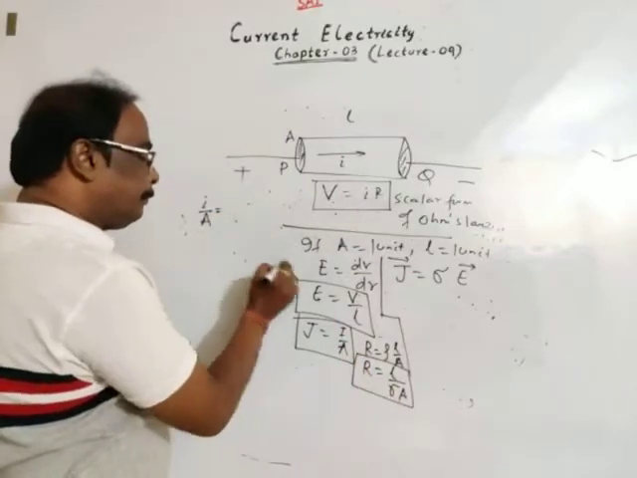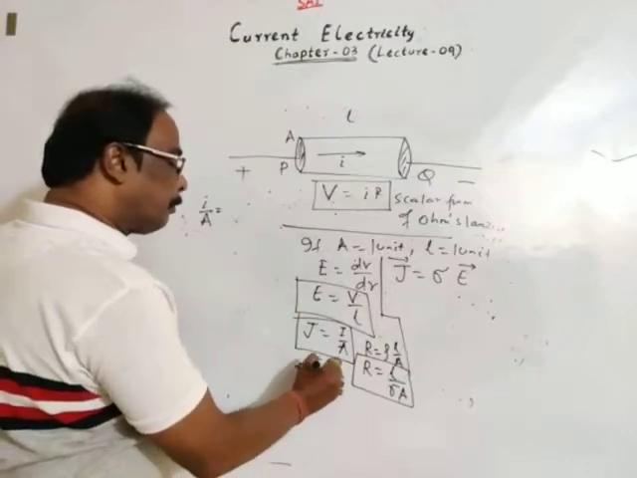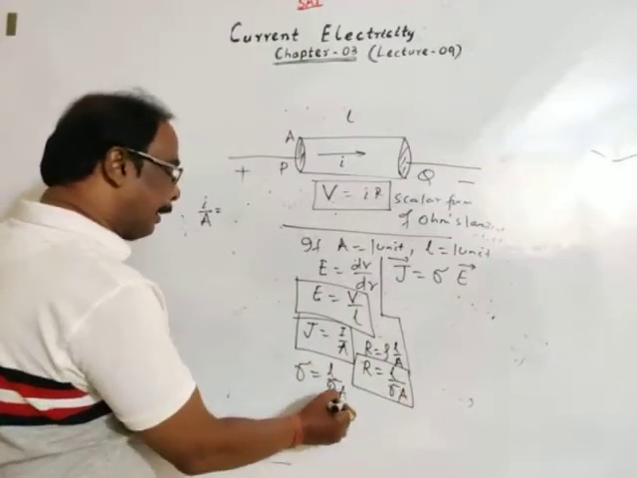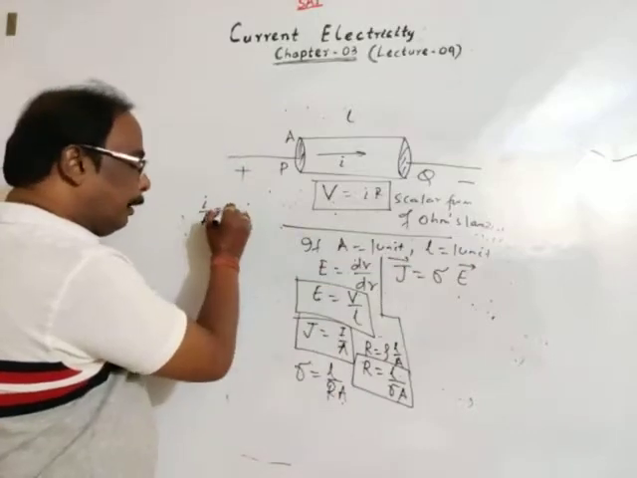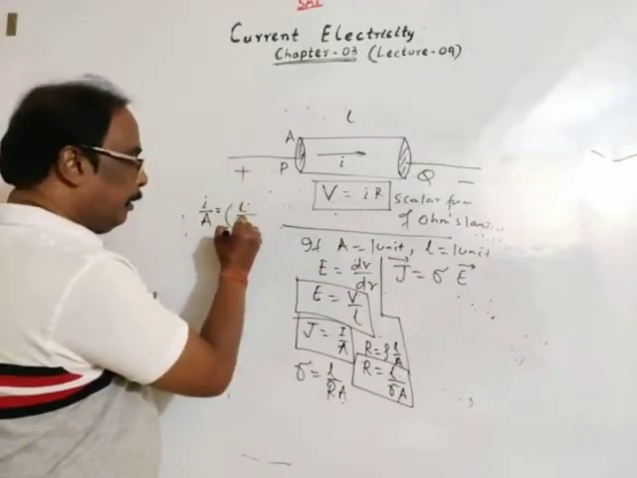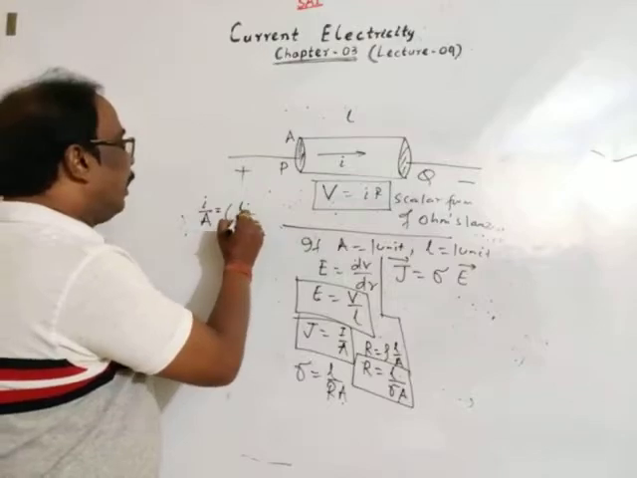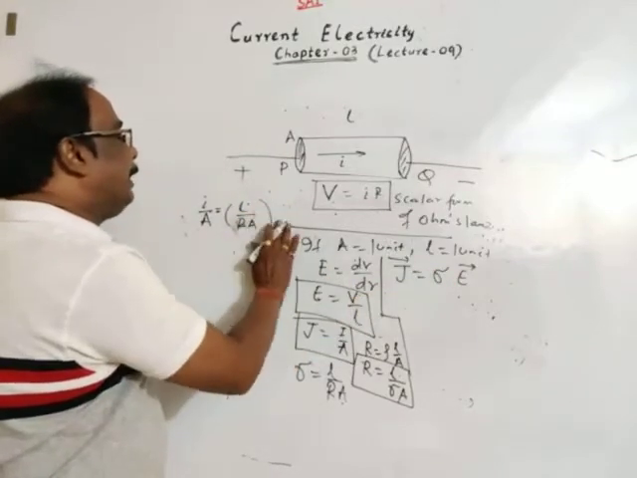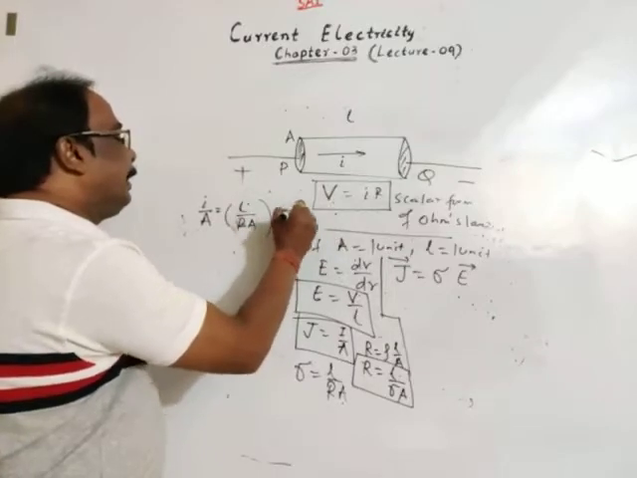Sigma is equal to C. Sigma is equal to L by R. In place of sigma, I write L by R. Then electric field intensity, I may write here V by L.